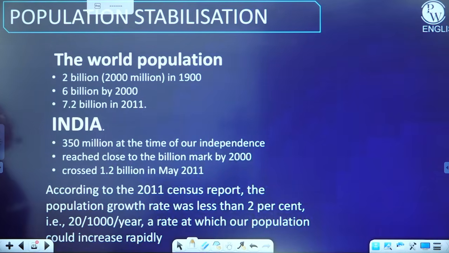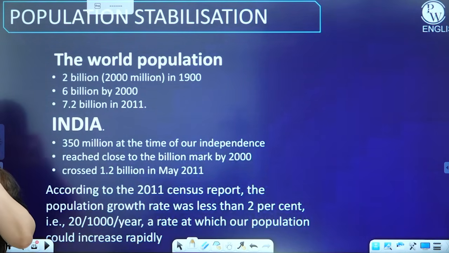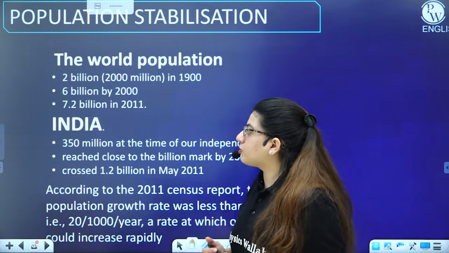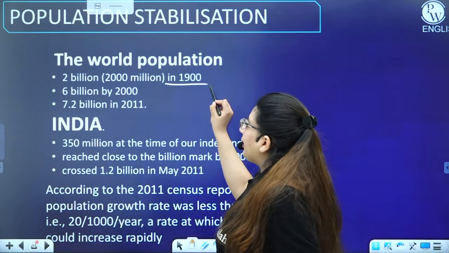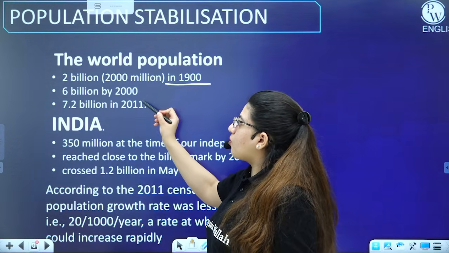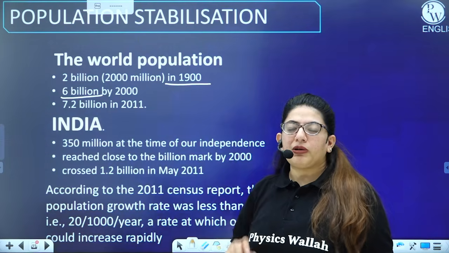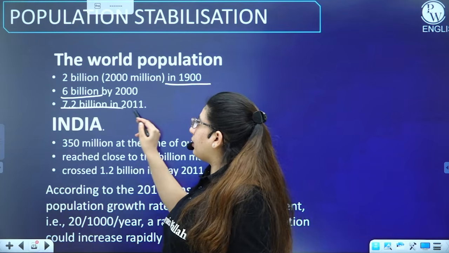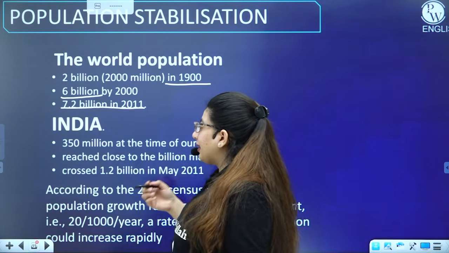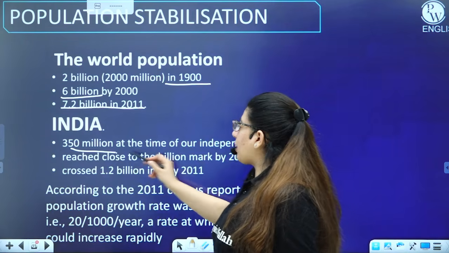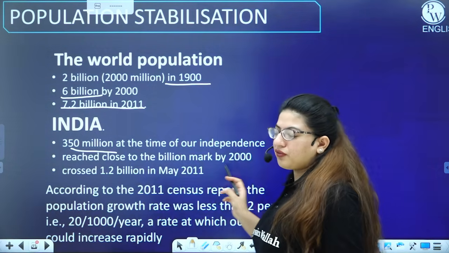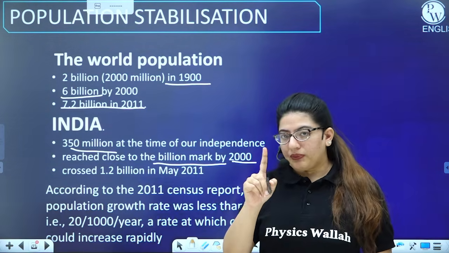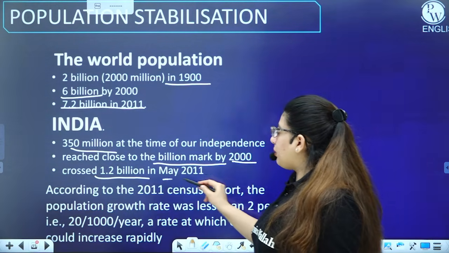Next, population stabilization. So let's know how many we are, right? If I talk about the world population, there were 2 billion around 1900, and by 2000 the total number of people on planet Earth was 6 billion, and in 2011, 7.2 billion. In India, we were 350 million at the time of independence, around 1947, reached close to the billion mark by 2000, and crossed 1.2 billion in May 2011.